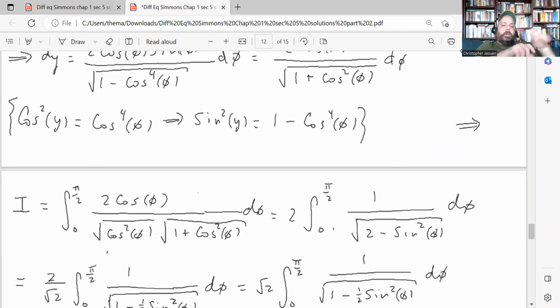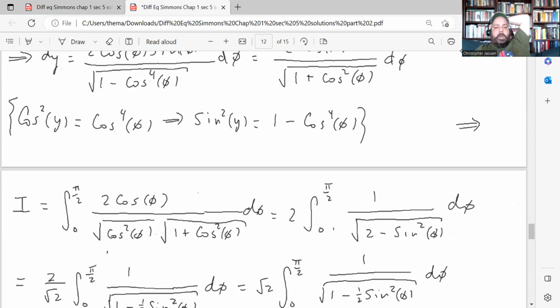So the integral becomes the integral from 0 to pi over 2 of cosine phi times square root of cosine squared phi times square root of 1 plus cosine squared phi. The square root of cosine squared phi is just cosine phi, or actually it's the absolute value of cosine phi, but cosine is positive over the first quadrant, which is the same range that we're integrating over, so you can cancel the cosine phis.